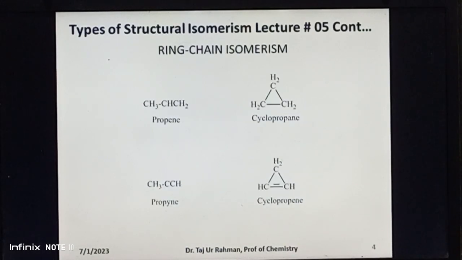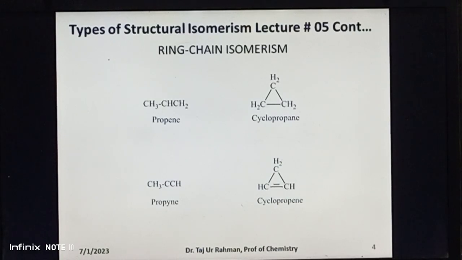The last type of structural or constitutional isomerism is ring chain isomerism. Ring chain isomerism can be defined as the isomerism in which the compounds have the same molecular formula but differ in the mode of linking of carbon atoms. The ring chain isomerism may either be open chain or closed chain structures.